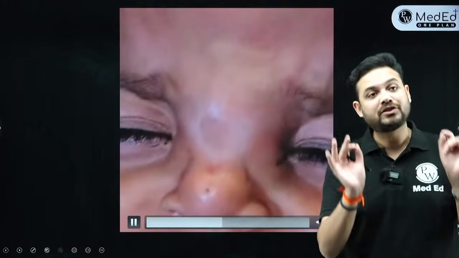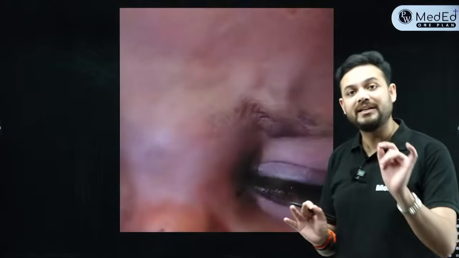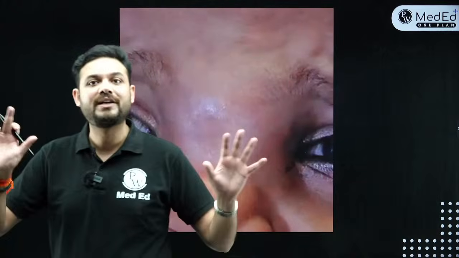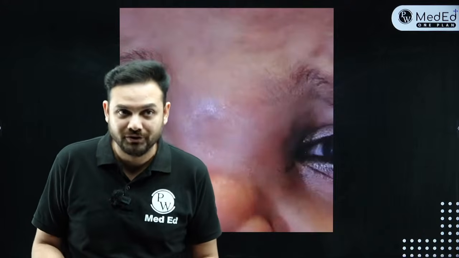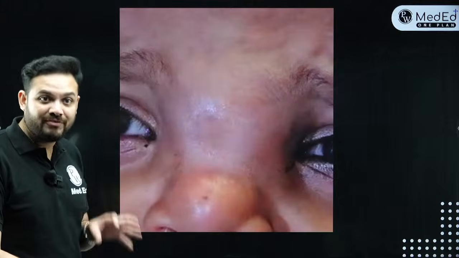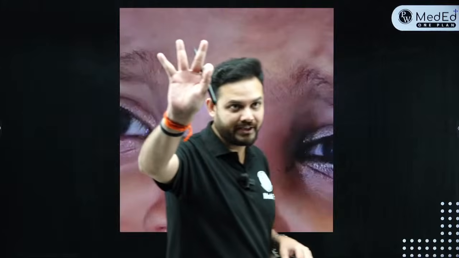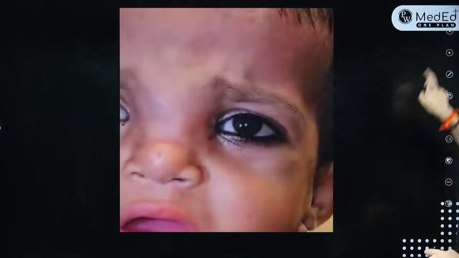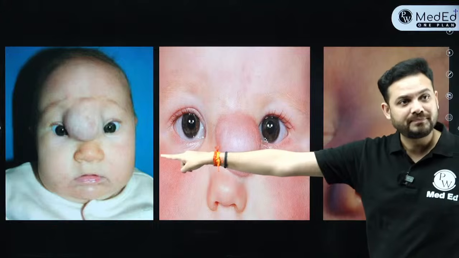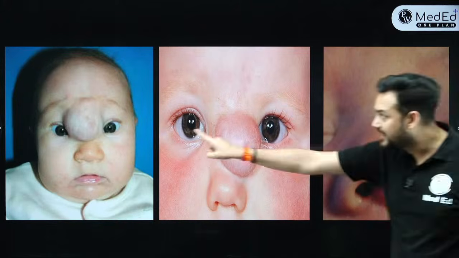I'll tell you 3 important congenital disorders of the nose which you need to remember as far as your NEET PG exams are concerned, because ये तीनों disorders अपने में important हैं as far as questions about embryological development of the nose are concerned. Whenever you see midline swellings, 3 चीजें मेरे दिमाग में आती हैं. And what are those 3 things? They could be any of these 3. It could be number 1, number 2, or number 3. Now, what is number 1?